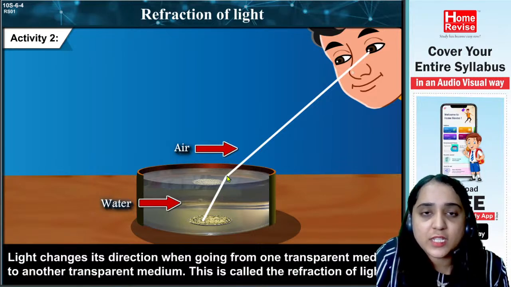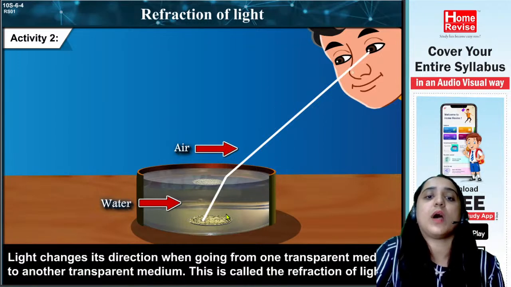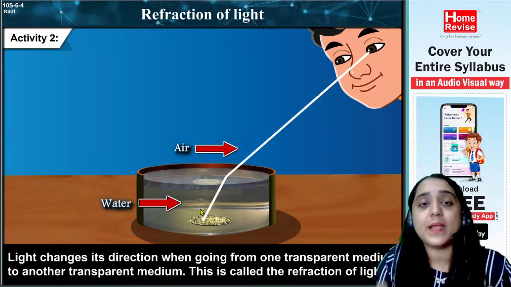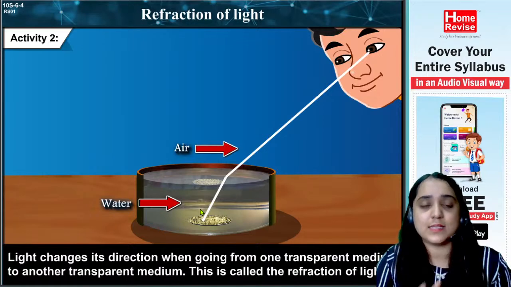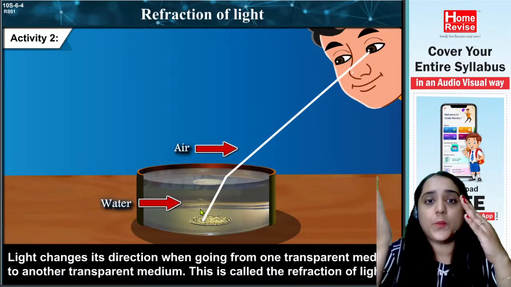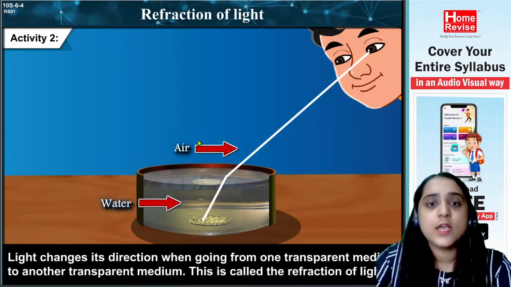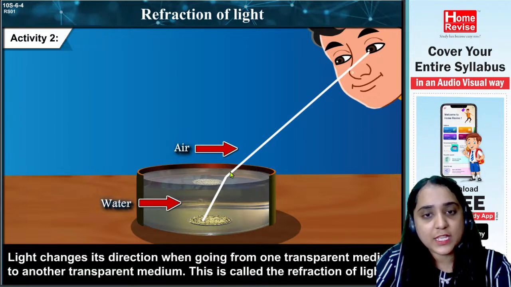But when is it changing the direction? When it is moving from one transparent medium to another. You just can't say from one medium to another. It should be transparent, like air, water, glass. All these things are transparent. We can see the changing of the light is visible. So light changes the direction. As you can see, the light has changed the direction.